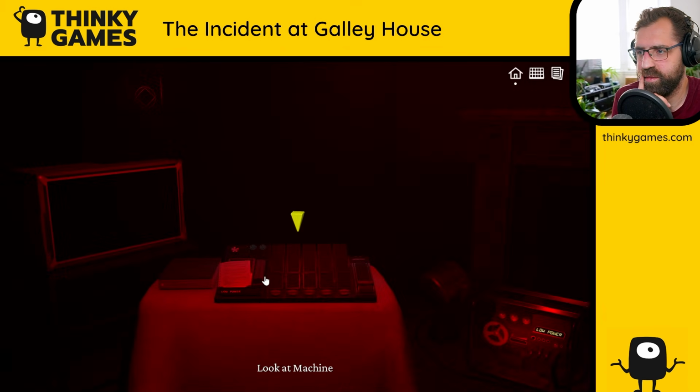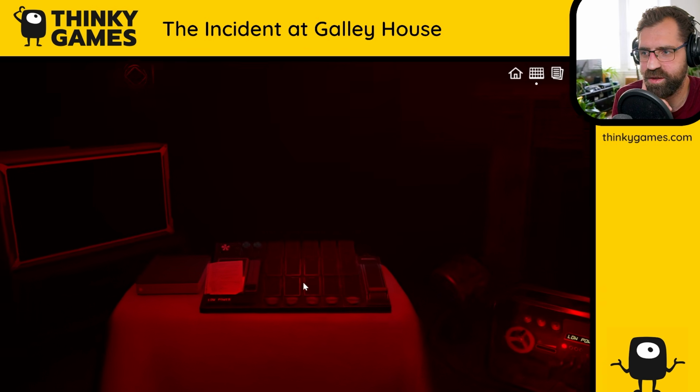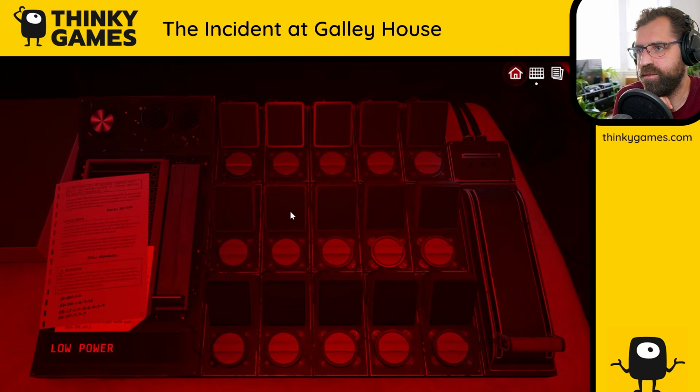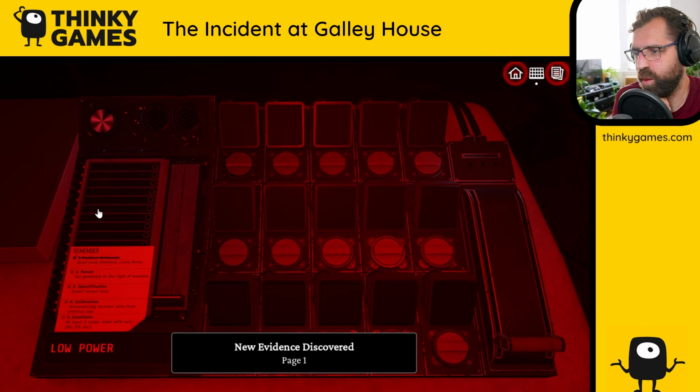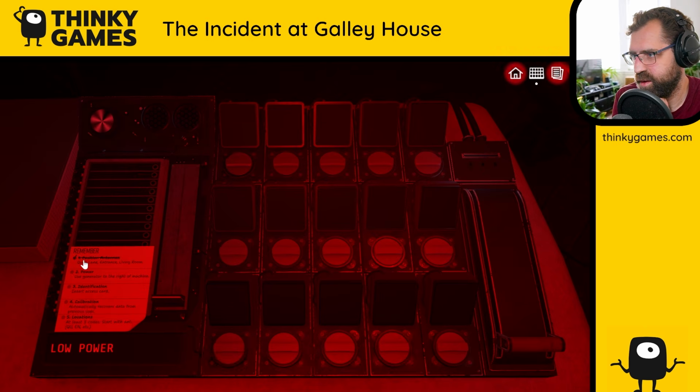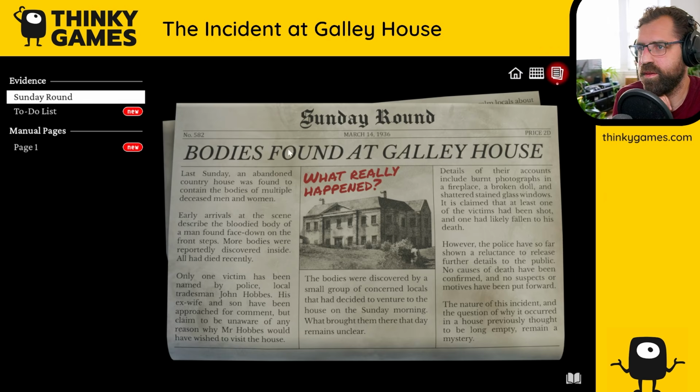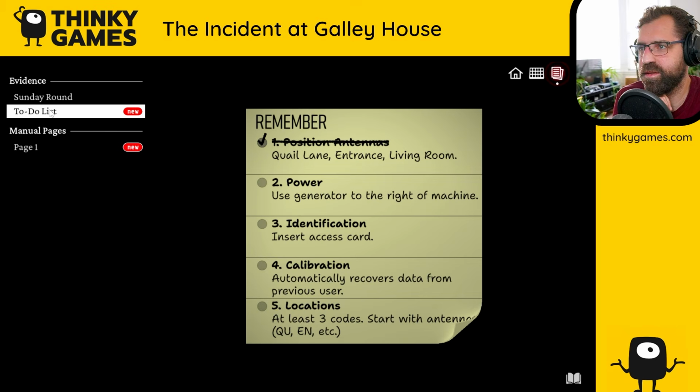Okay. Look at machine. So yes, I was expecting to see this machine. Let's look at it, sure. Who are we? Okay, so we've got a bunch of tabs up here. Evidence. So we've got that newspaper. We've got the to-do list, which I saw on the machine.